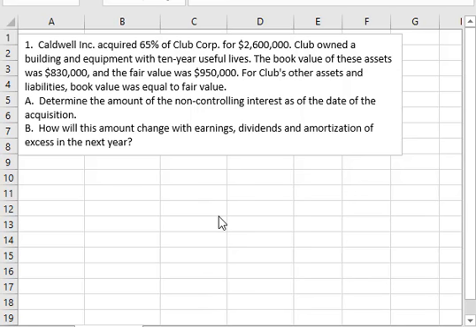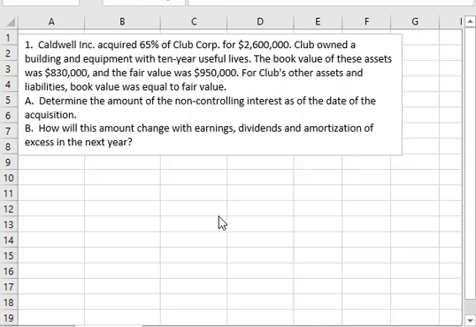Hi class, we're going to be working on Caldwell and Club here. Caldwell acquired 65% of Club for $2,600,000, so they have control, but they don't own all of the subsidiary. That means some portion of the subsidiary will be backed out and booked into a credit account called non-controlling interest. So we're going to be working with that here.